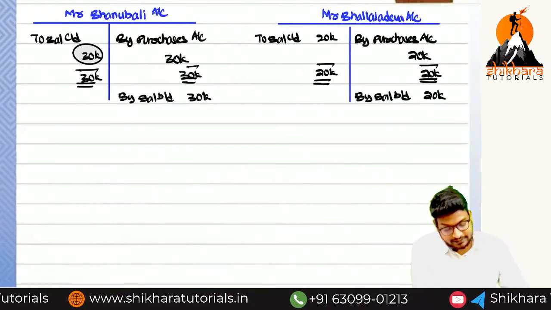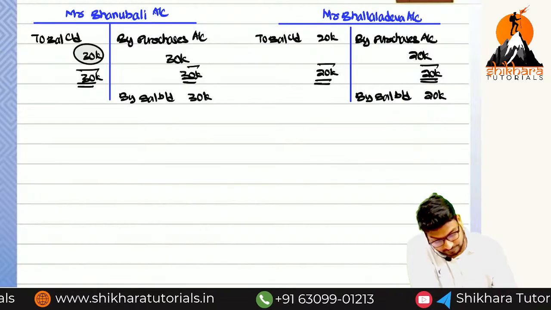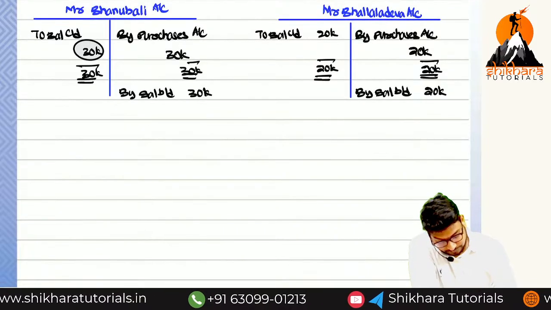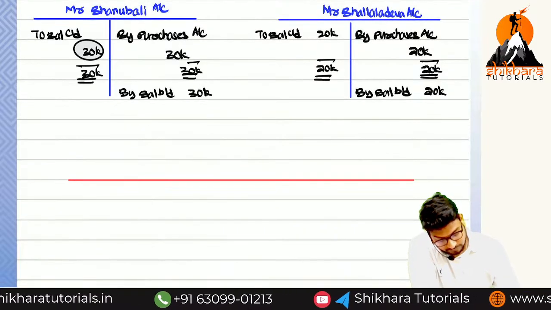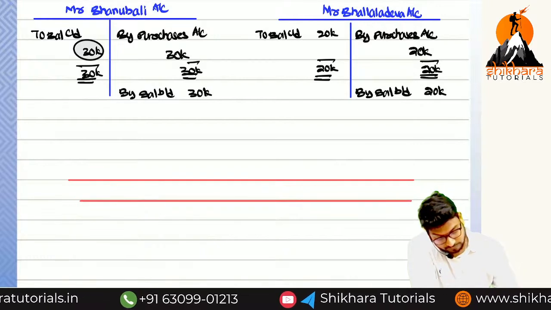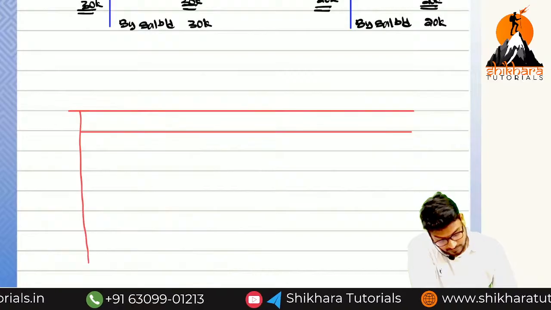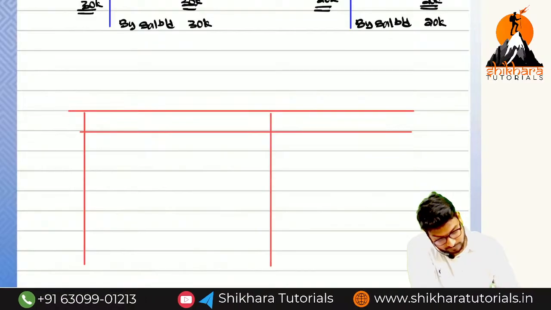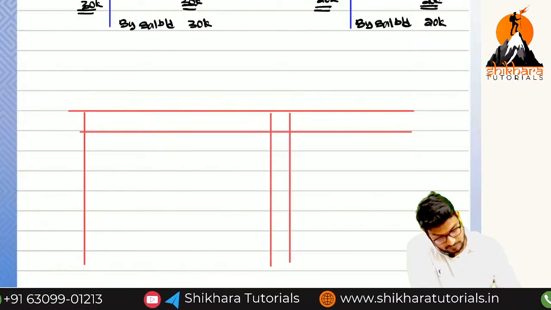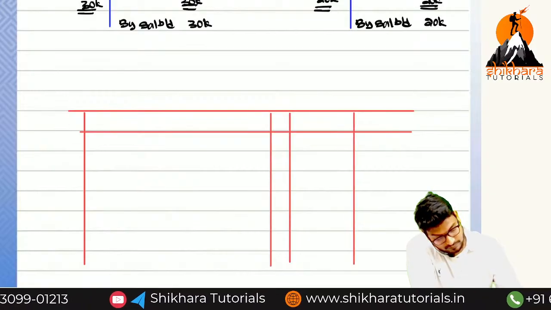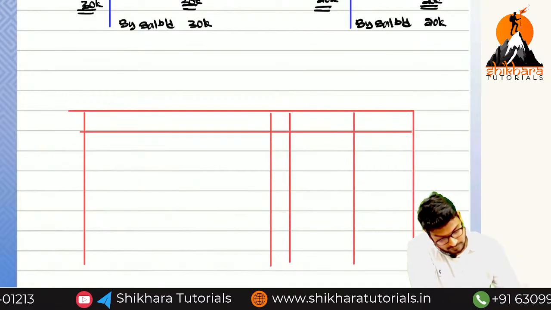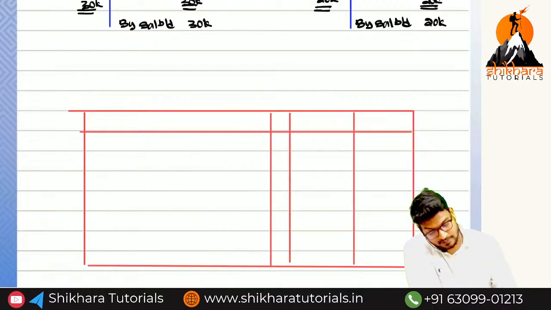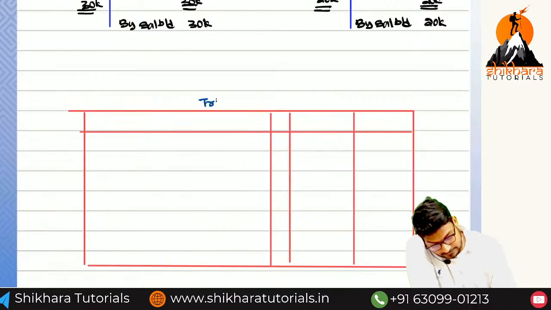So next, put the heading trial balance. So next one more, trial balance,